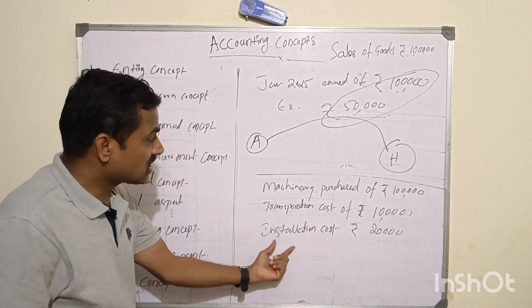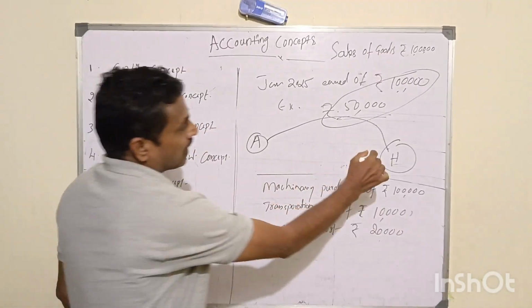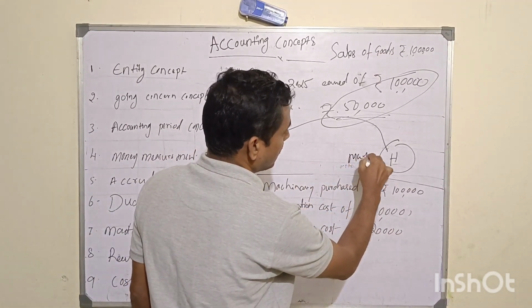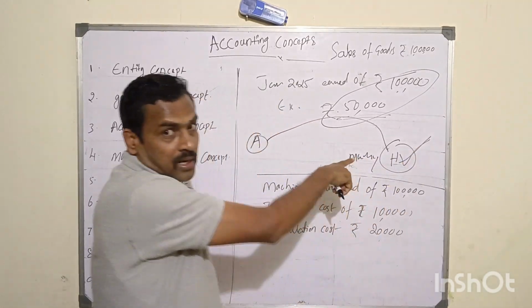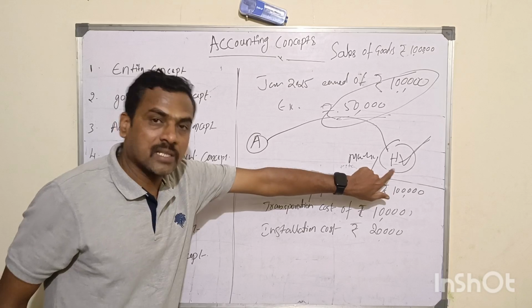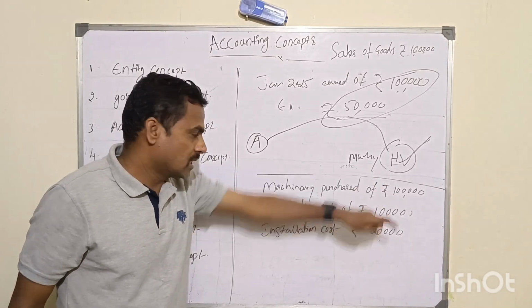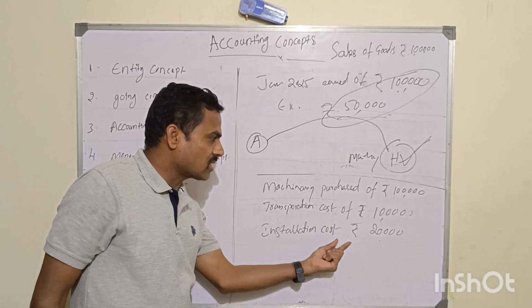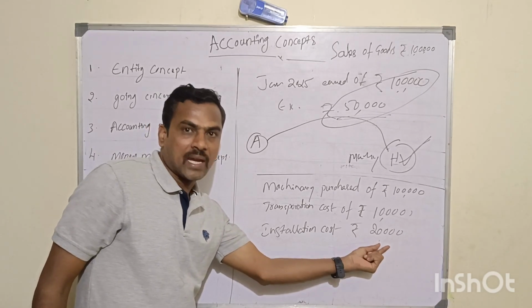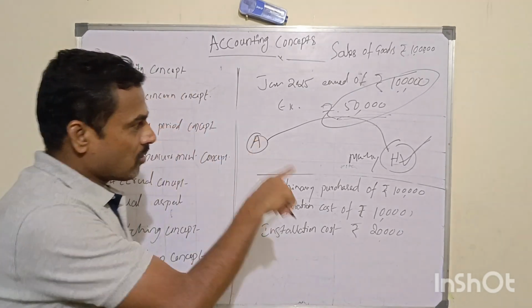Transport 10,000. Installation cost: the machinery has to be installed at the factory located in Hyderabad, for which an additional expense called installation cost of rupees 20,000 will be incurred.